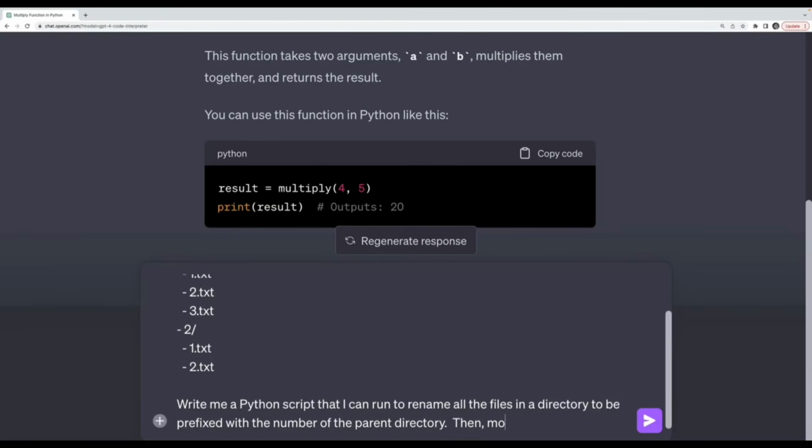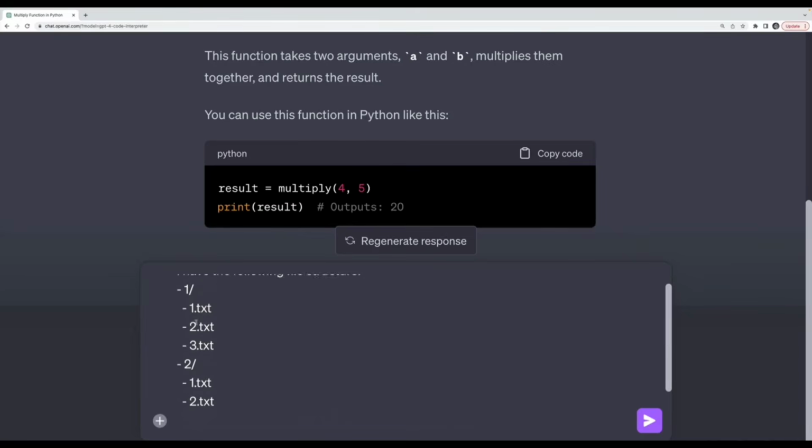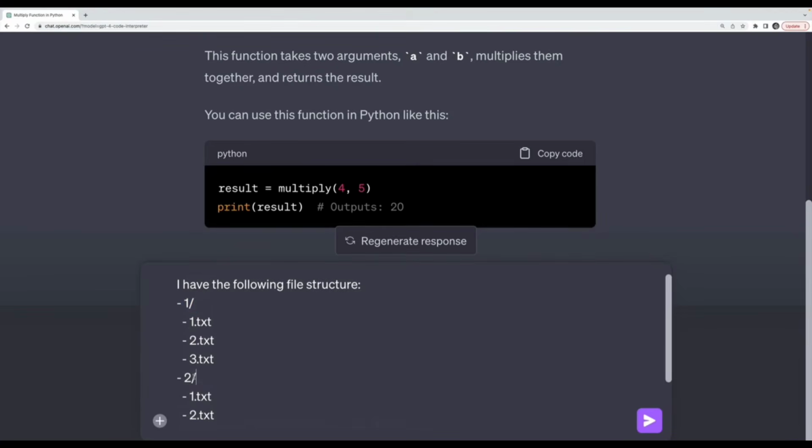Then move all the files into a single new directory called ready to upload or something like that. So I wanted to take this structure and write code that can loop over all of the directories, which I might need to coach it with because it might just assume I only want these two directories.